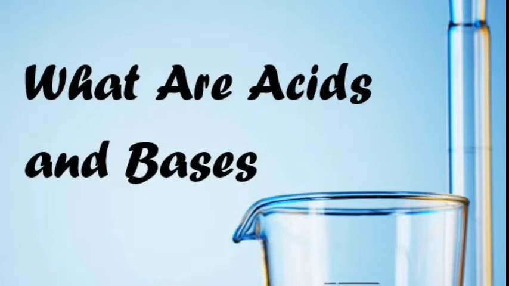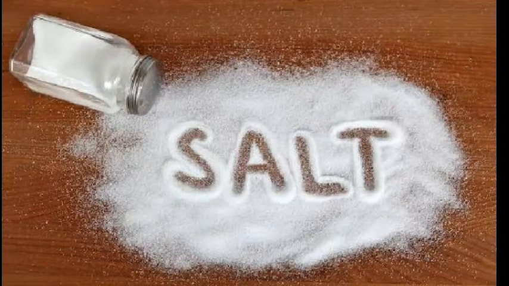So far we have been discussing acids and bases. Now we are going to discuss the third class of substances, salts. What are salts?